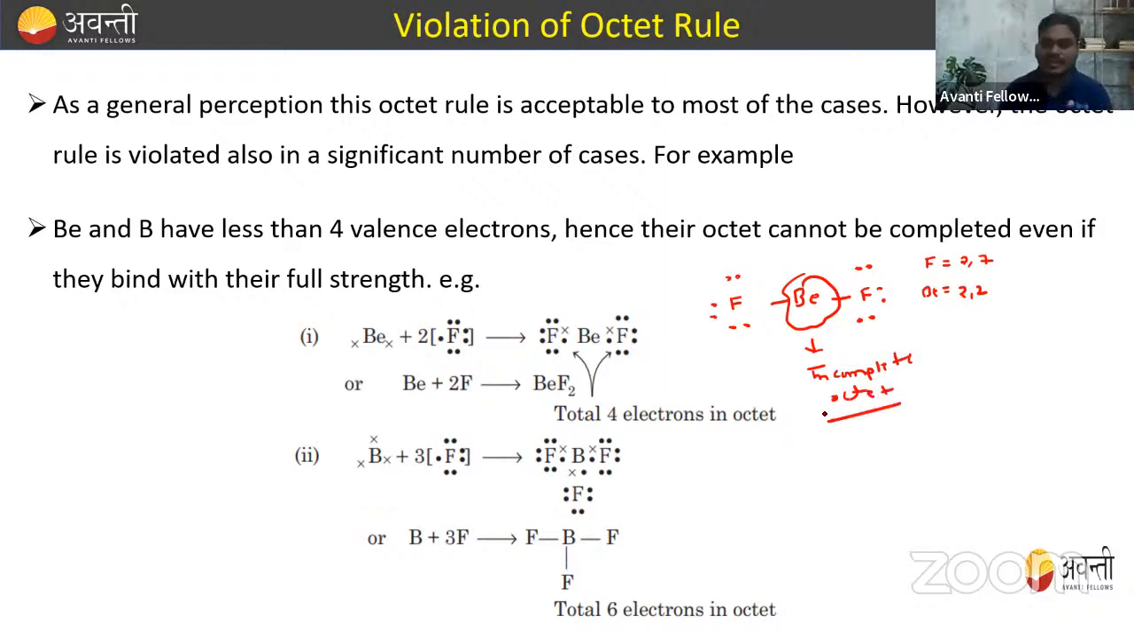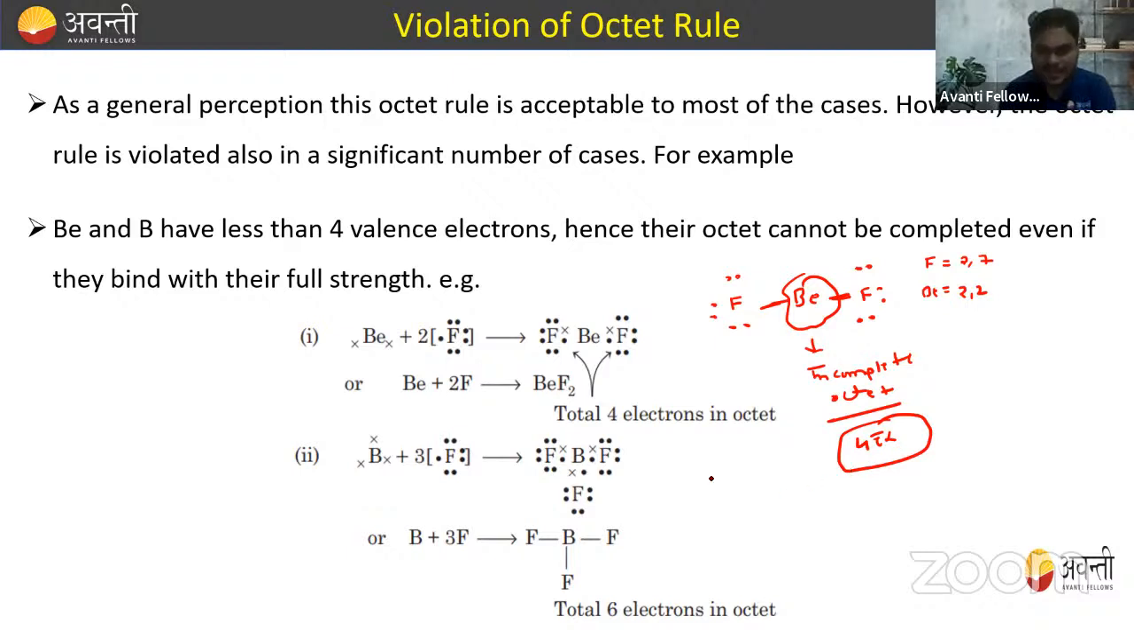Octet. So they have an incomplete octet. So we can say that they have a total of 4 electrons in the octet. How? 2 electrons with this fluorine, 2 electrons with this fluorine. So only 4 electrons are present in the octet, not 8 electrons. So these are violations of the octet rule.